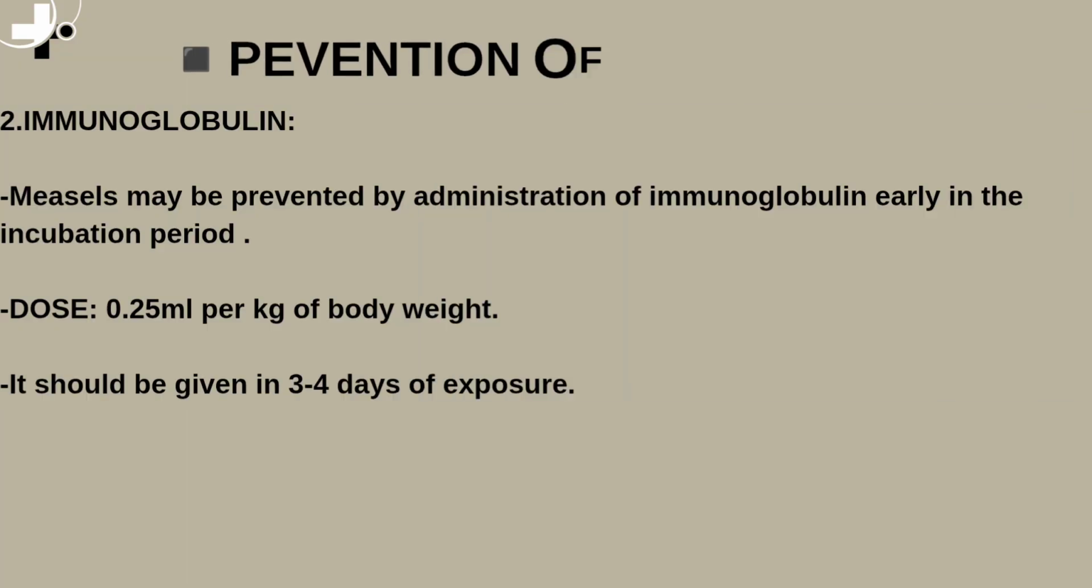2. Immunoglobulin. Measles may be prevented by administration of immunoglobulin early in the incubation period. Dose, 0.25 ml per kilogram of body weight. It should be given within 3 to 4 days of exposure.